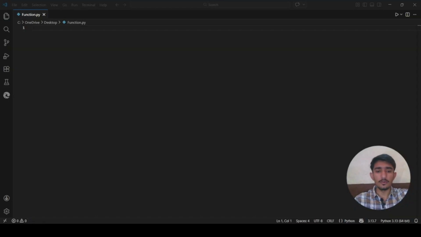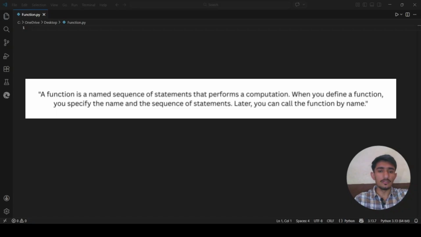Okay, in programming, a function is a block of code that you write once, give a name to it, then you call it, run it as many times as you want from anywhere in your program. This is called code reuse, and it is one of the most important principles in software development. Okay, so now the official definition could be: a function is a named sequence of statements that performs a computation. Okay, when you define a function, you specify the name and the sequence of statements. Okay, later you can call the function by name.